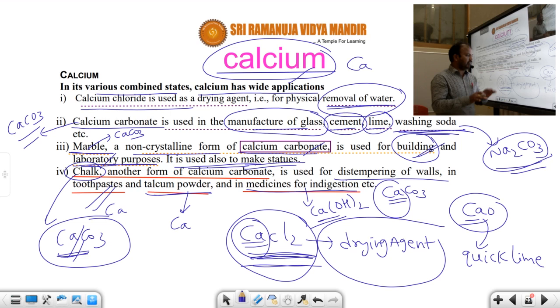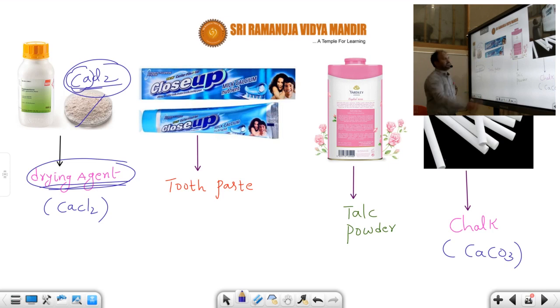Take a look here. This is the drying agent, calcium chloride. It works by absorbing water molecules from a substance; that is called a drying agent. In calcium chloride, calcium is present. In toothpaste, one of the ingredients is calcium. In talc powders, calcium is present. In the chalk piece, calcium carbonate is there, with calcium in major proportion. All these are uses or applications of which one? Calcium.